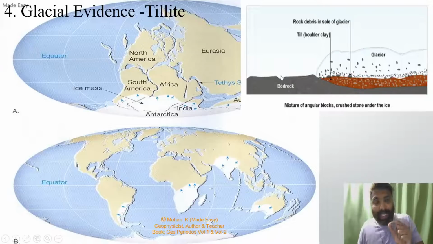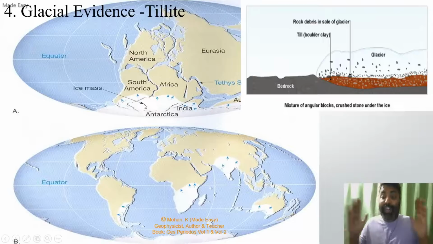So till is basically glacial sediments left by the glacier. Today it is found in India, Africa, Madagascar, Australia and South America, suggesting that all continents were once upon a time together, that once upon a time all these continents had a common glacier. So this was another major evidence suggested by Alfred Wegener.